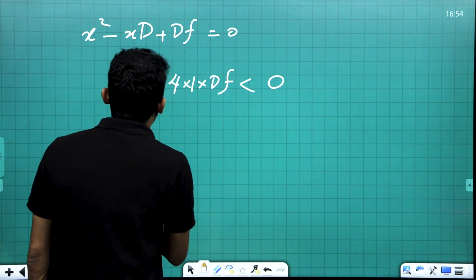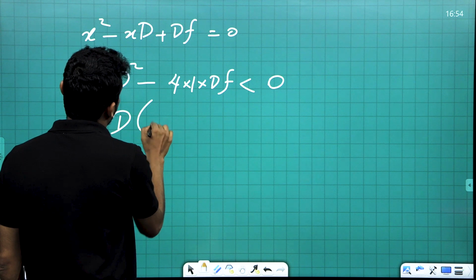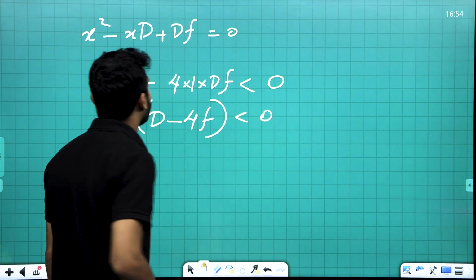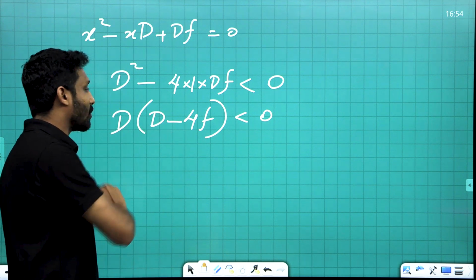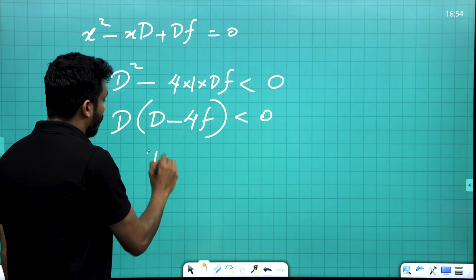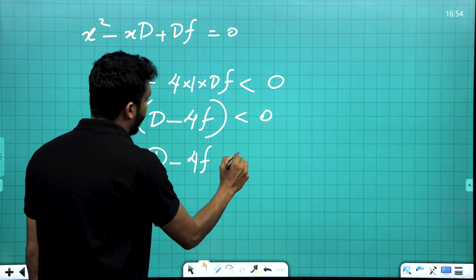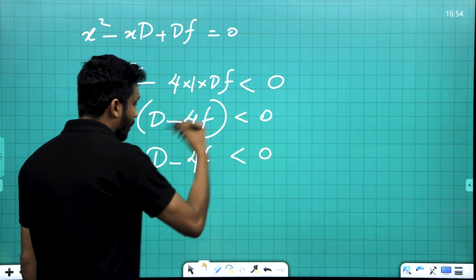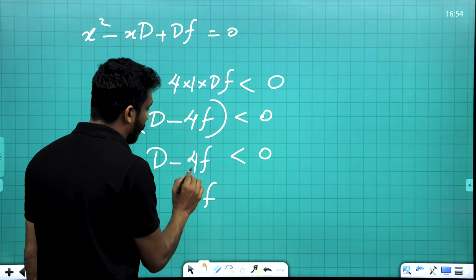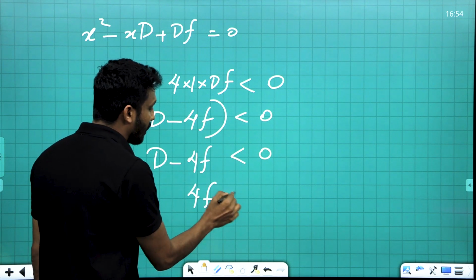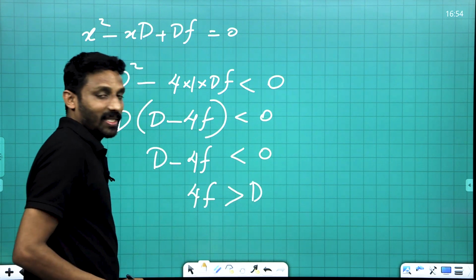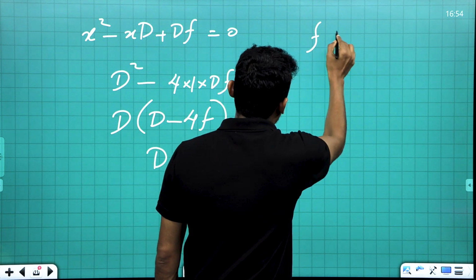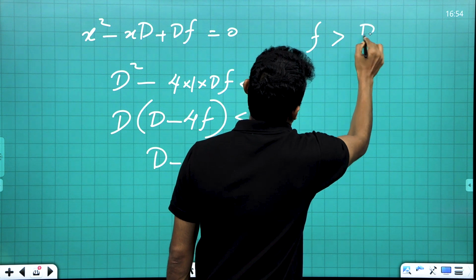Which means d into d minus 4f is less than 0. Taking d outside, d minus 4f is less than 0. Moving 4f to that side, 4f is greater than d, which means the focal length is greater than d by 4.